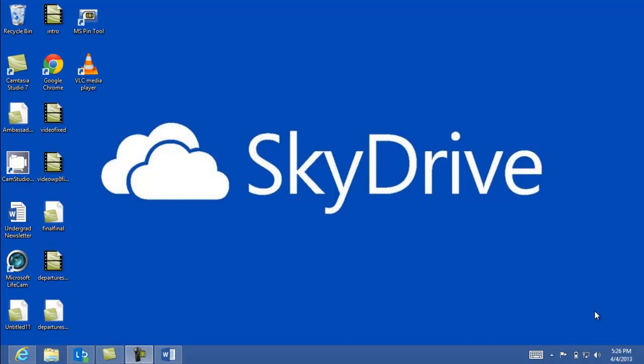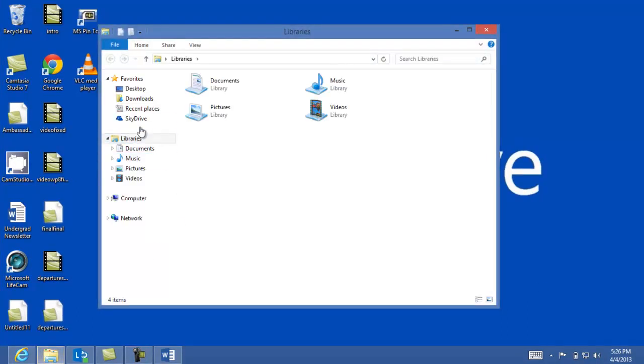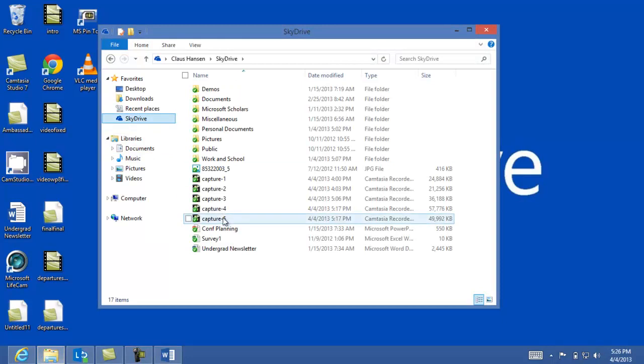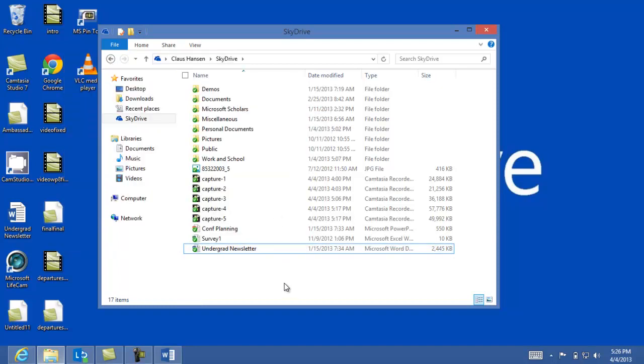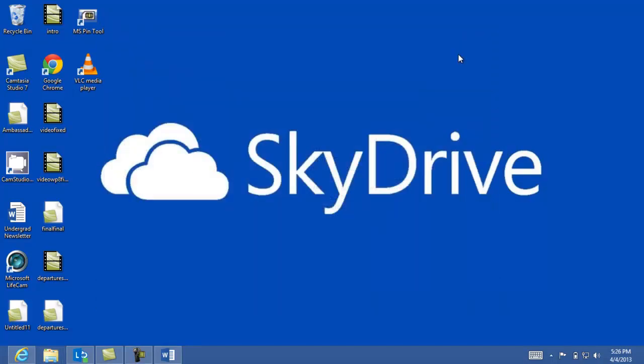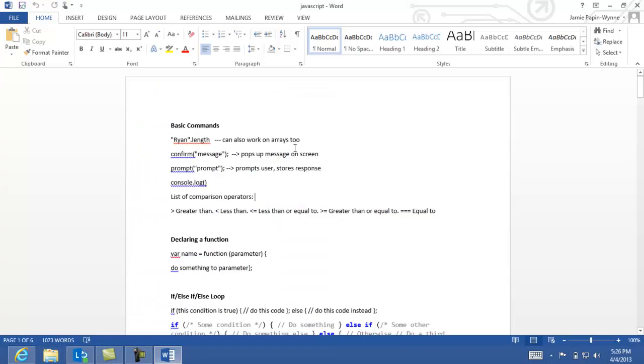Hey, so the last thing I wanted to highlight was several ways of sharing that you guys may not know about. The first of which is through the desktop app. If you've installed SkyDrive for desktop, you actually can just right-click on a file, navigate to SkyDrive, and then share. Click that, input the information of email addresses, or you can get a link, and then share that like you would through skydrive.com.